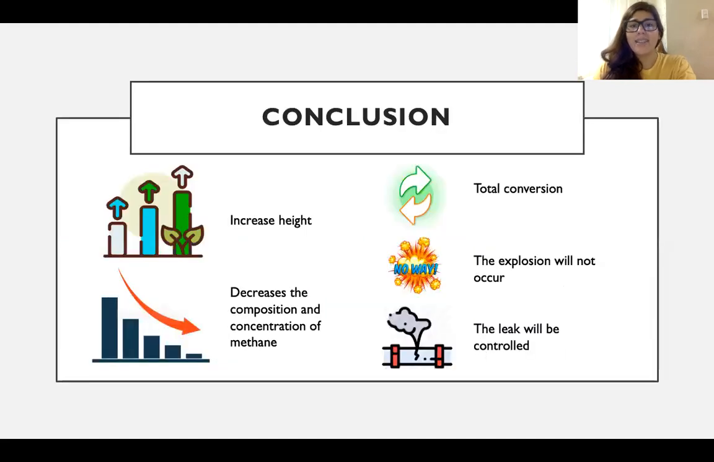Finally, as a conclusion, the 2 meters were evaluated in the concentration and composition profiles, obtaining values of zero. When the height from the surface where the leak occurs increases, the concentration and composition of the methane will decrease. Therefore, the conclusion is that the explosion will have a low probability of happening and the leak can be controlled without any problem.